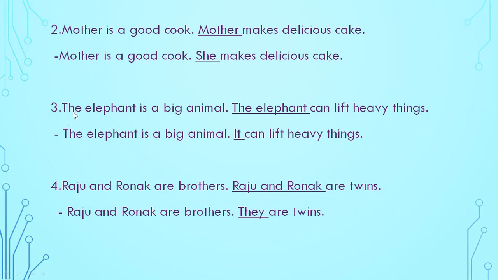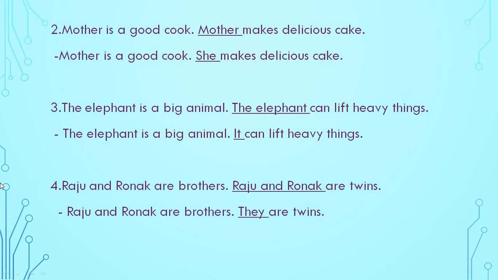Number 3: the elephant is a big animal. The elephant can lift heavy things. The elephant is a big animal. It can lift heavy things.